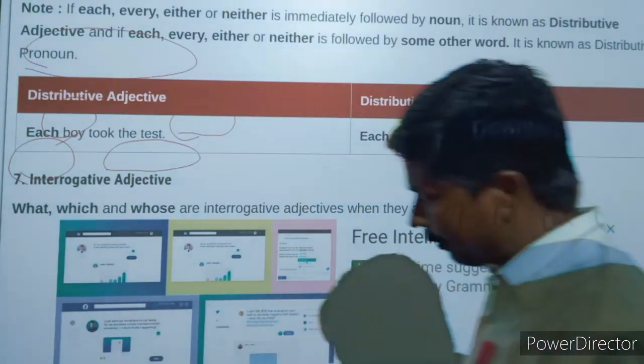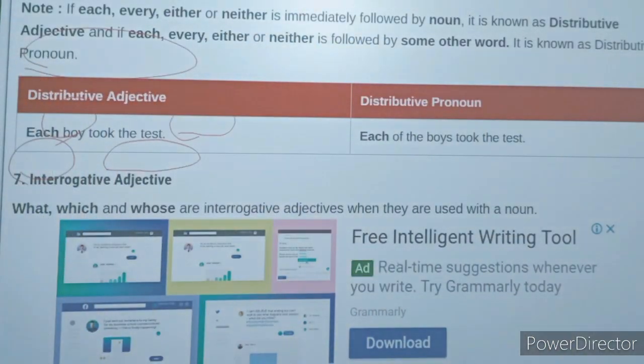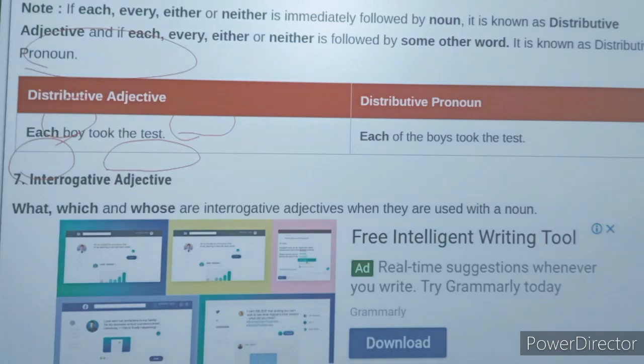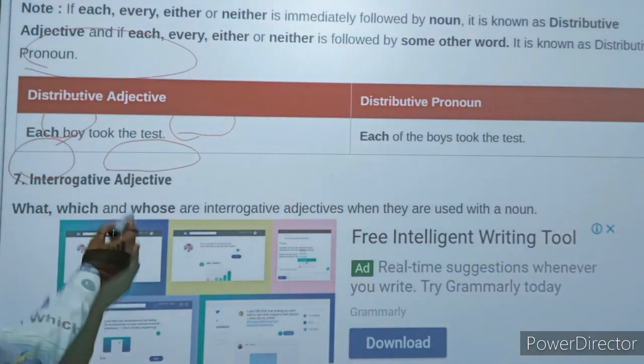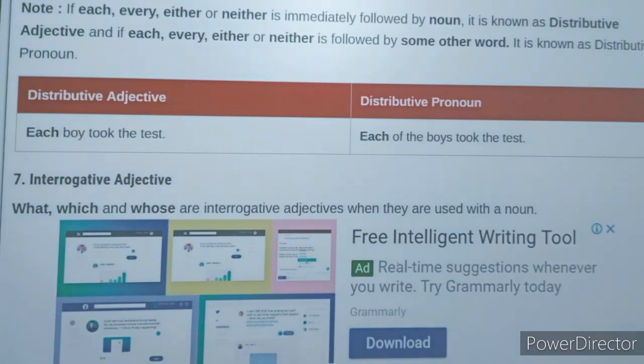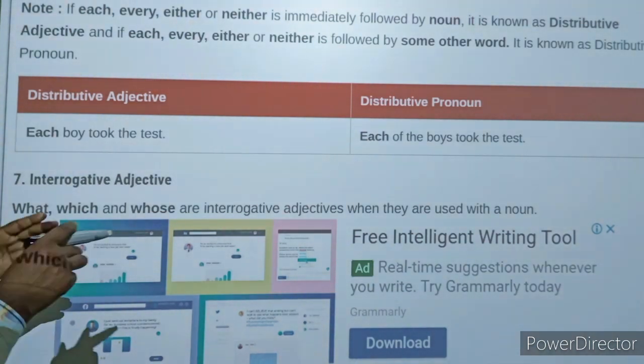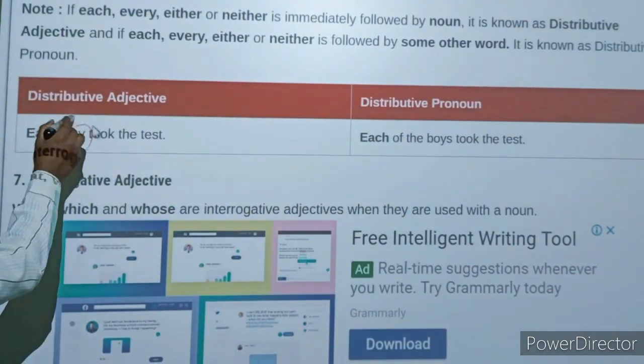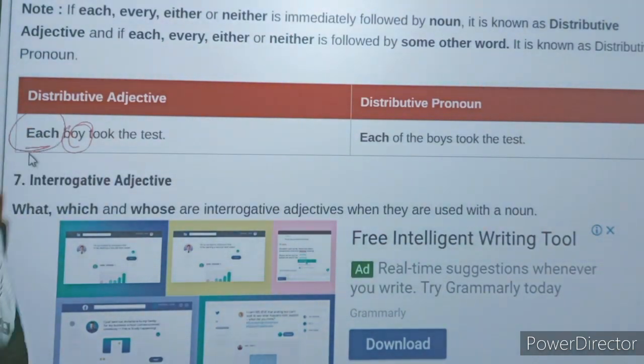Here you can see the difference between distributive adjective and distributive pronoun, as you found the difference between demonstrative pronoun and demonstrative adjective. Distributive adjective means the word that is used for each and every one is used just before a noun. As here you can see, each boy, and this word is used just before the noun. That's why it is called distributive adjective.